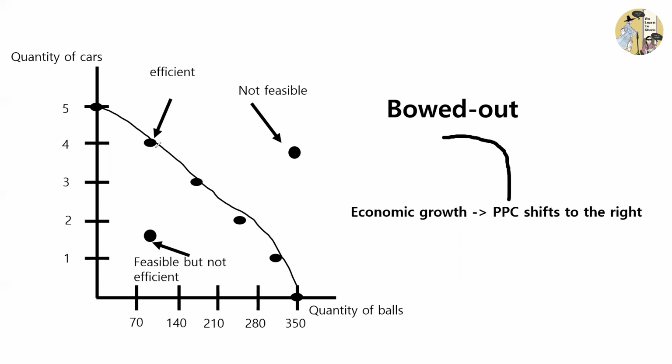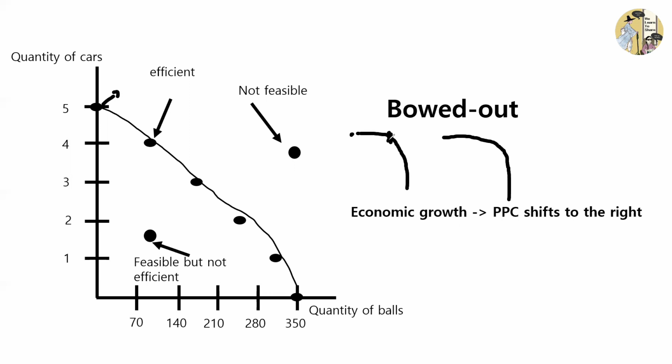So let's say, for example, if we decide to produce 3 cars and 150 balls, the most skilled workers who can produce cars can stick to producing cars, and the most efficient resources that can be used to produce balls can stick to producing balls. But as soon as we decide to produce some point like this, 5 cars and 0 balls, the most skilled workers and the most efficient resources that were used to produce balls now have to produce cars, which means that they cannot be as efficient as they used to be while producing balls. And that is why the production possibilities curve is looking bowed out.